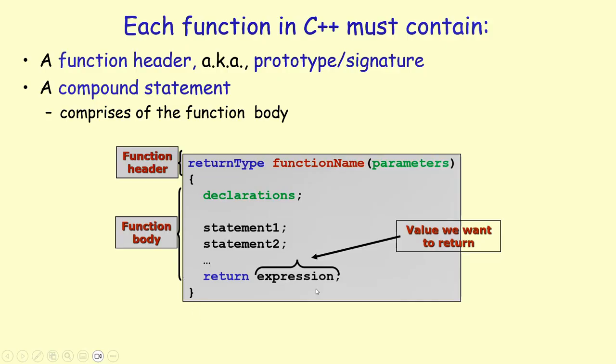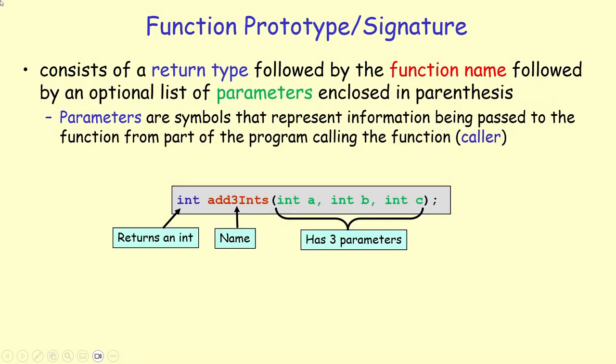curly braces. At the end, if the function is returning something, you have a return statement and an expression to return a value from the function. Not every function has to have a return value, but if they do, this is how you return something from a function. Here's an in-depth look at the function prototype or signature. It must start with a return type. So in this example, the function is returning an integer, followed by the function name, which is add 3 integers in this example. You should give descriptive names that reveal what the function is doing. Apparently, this function is supposed to add the 3 integers that are passed as parameters.